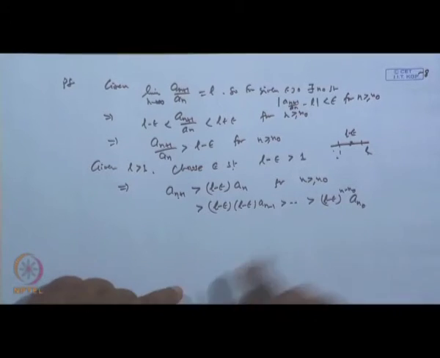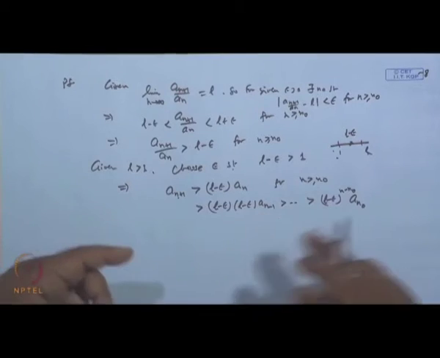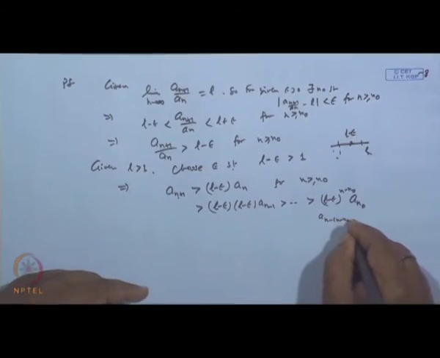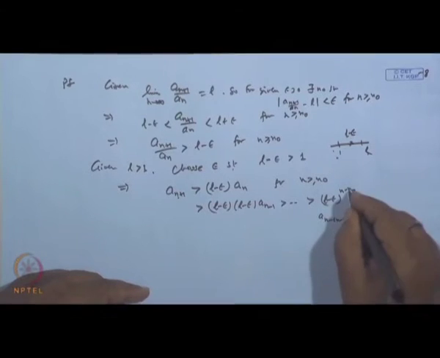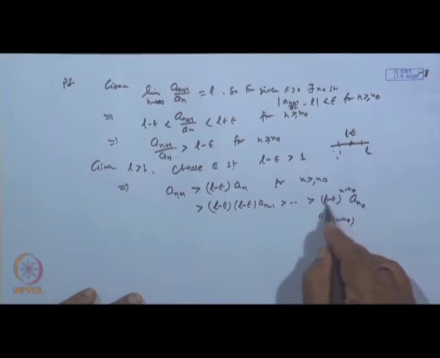Keep on substituting: a_(n-1) replaced by a_(n-2), a_(n-2) replaced by a_(n-3), up to a_(n naught). So n minus n naught comes here and this comes out to a_(n naught). Now, this is greater than 1.